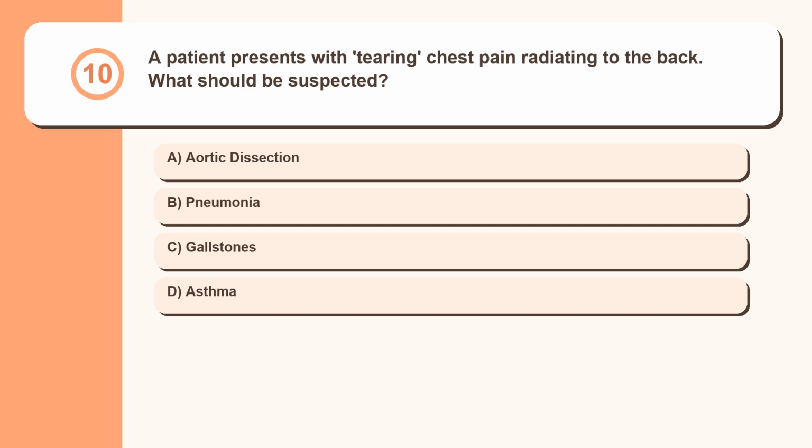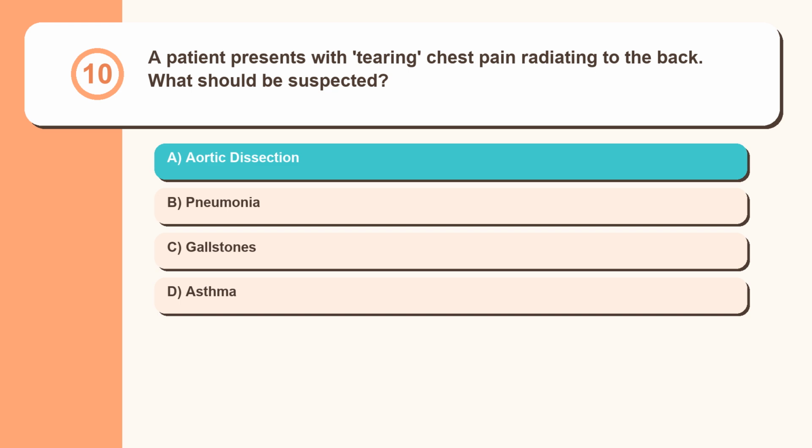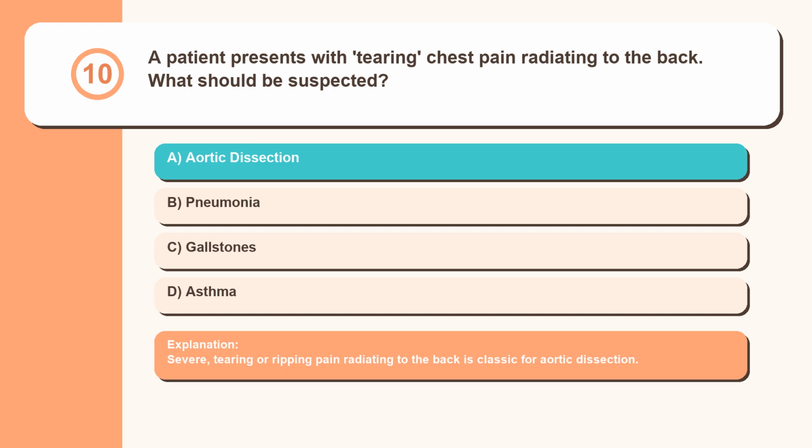Question 10. A patient presents with tearing chest pain radiating to the back. What should be suspected? Aortic dissection, pneumonia, gallstones, asthma. Severe, tearing or ripping pain radiating to the back is classic for aortic dissection.